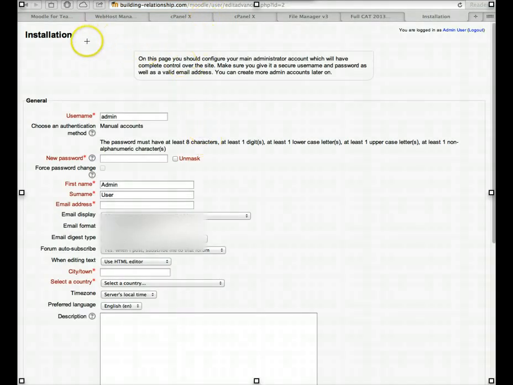And now we're at the next stage of installation, where you add the admin information. So all you need, everything's ready for you. Admin, user, that's what you get. And you have to fill in your email address and a password. Okay, or any other information that you'd like. You need your city and your country in order to continue to the next stage. So that's it. That's how easy it is.